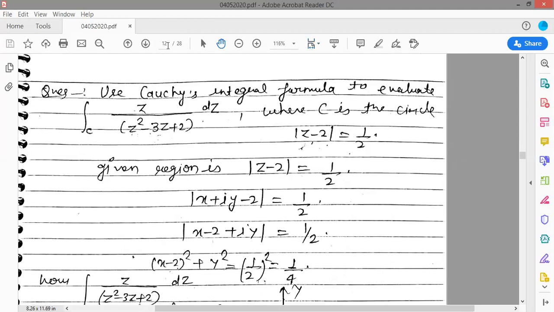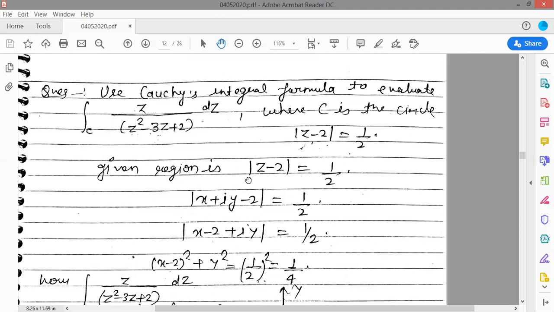There is another example here. Use the Cauchy integral formula to evaluate this function, where C is the circle given. This is a 7.5 marks question and can be asked in your final semester exam, and this is an important topic in complex analysis. So just learn how to solve integrals of this type. The given region is z minus 2 equals half, and the given region is the main part. Otherwise we cannot solve our integral, because if our singular point lies inside that region, then you can find your solution, otherwise it cannot be found.